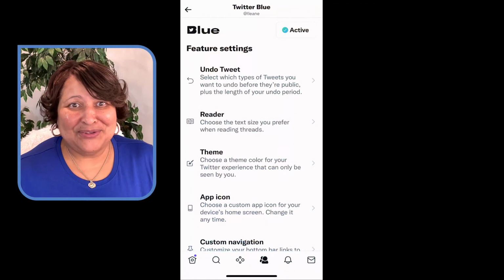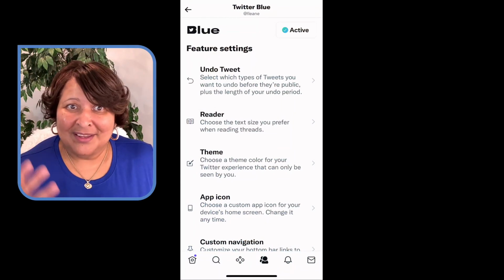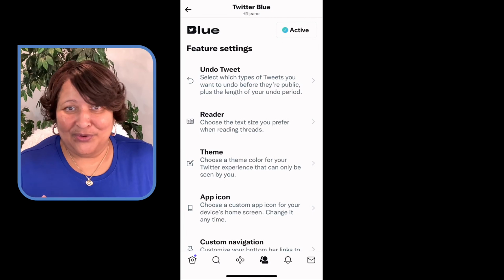When it comes to your mobile device, one of the main perks that I love is the navigation. You're able to change up your navigation. So we're going to get to it, but there's some more. First, I'm just going to switch over now to the iPhone and show you the list of perks that gets longer. Now, most folks are probably using their phones anyway to navigate Twitter, but I know not everybody does. That's why I started with desktop. So notice how the list is a lot longer here when you're on your phone.